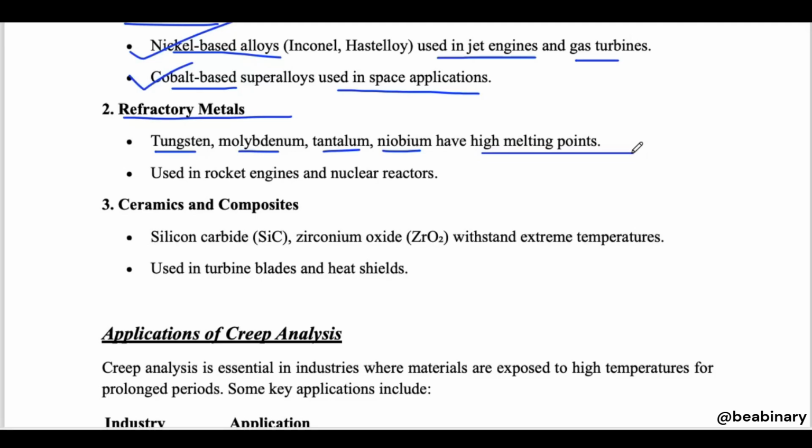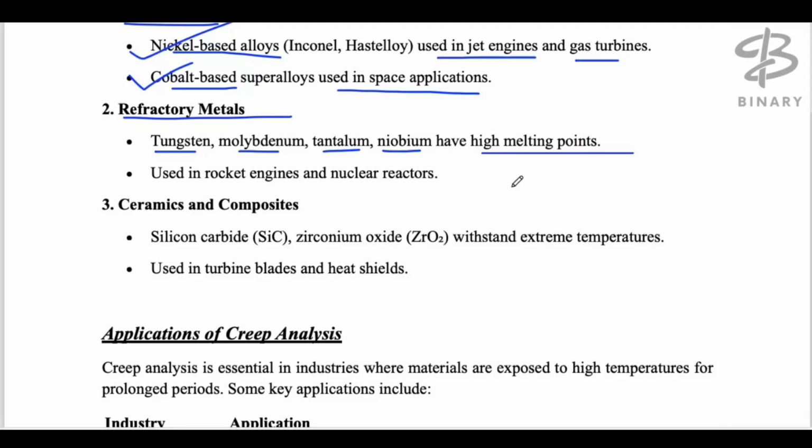So it's very low. But suppose a material has a melting point of 2500 Kelvin, then 0.4 times the value would be very high, around 1000 Kelvin. So we can say in another way that the material will resist the creep, because the temperature required is very high and we are not going to have that much temperature while the material is in application. So the material will be safe from creeping.